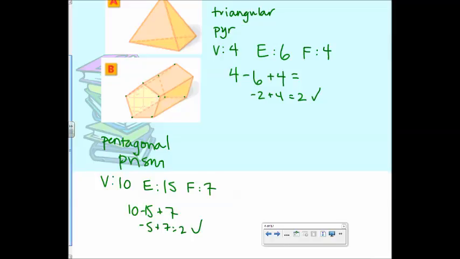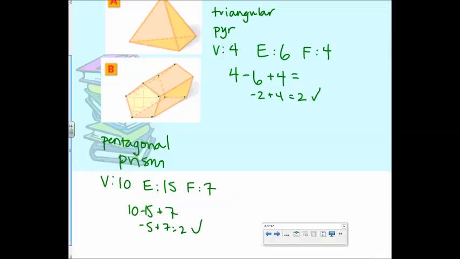Could you assume that? Yeah, probably. Do you need to know Euler's formula to prove it? Yes. Okay. The big thing is being able to name it and being able to tell the difference between a prism and a pyramid, because ultimately what we're going to do is figure out the surface area and the volume, and to do that you have to be able to identify these.